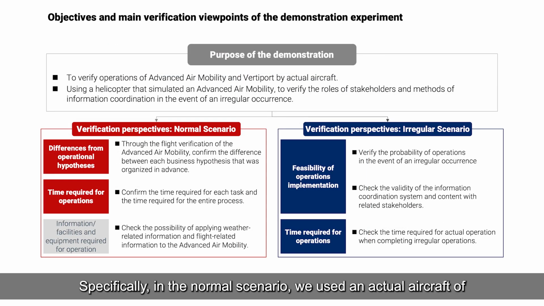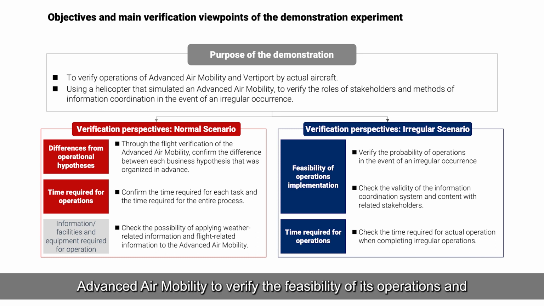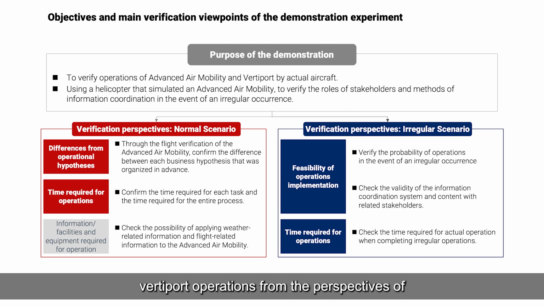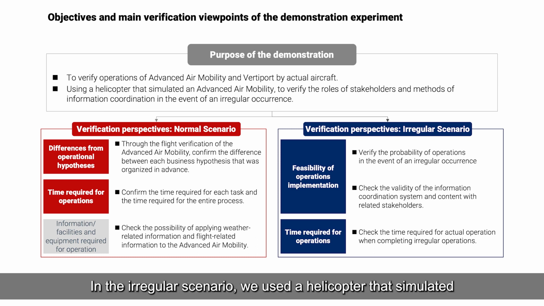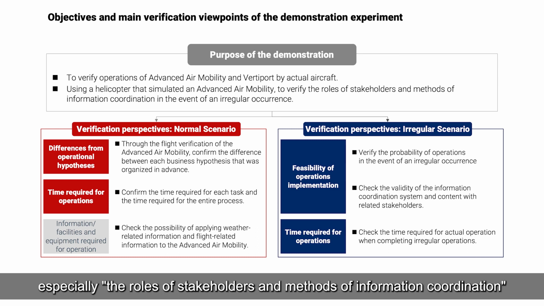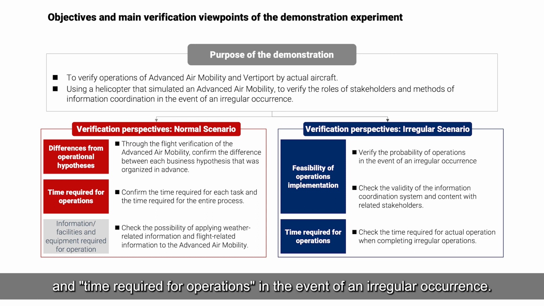Specifically, in the normal scenario, we used an actual aircraft of advanced air mobility to verify the feasibility of its operations and vertiport operations from the perspectives of differences from operational hypotheses and time required for operations. In the irregular scenario, we used a helicopter that simulated an advanced air mobility to verify the probability of operations from the perspectives of feasibility of operations implementation, especially the roles of stakeholders and methods of information coordination, and time required for operations in the event of an irregular occurrence.